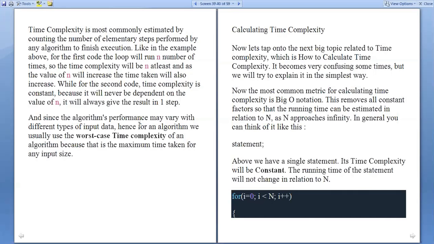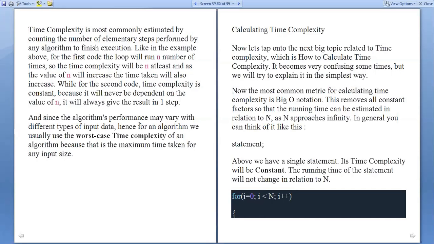Suppose an array is given and you want to search for an element, and that element is at A of 0, the first position. Then how much time will be taken? In linear search, you can find that A of 0 element easily at the first step. So the best case is only 1.